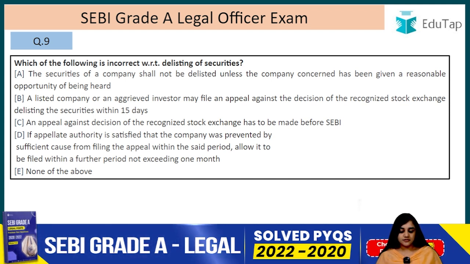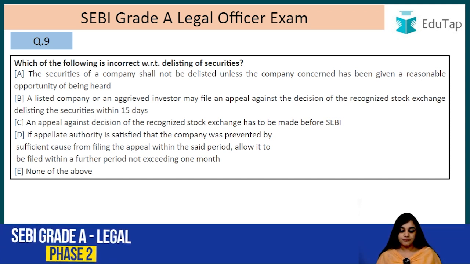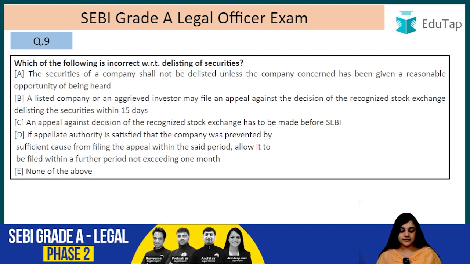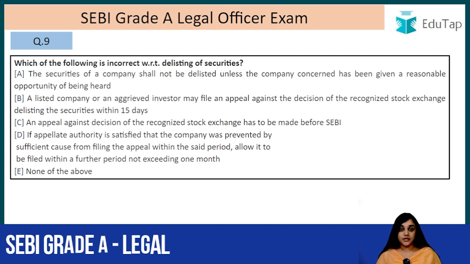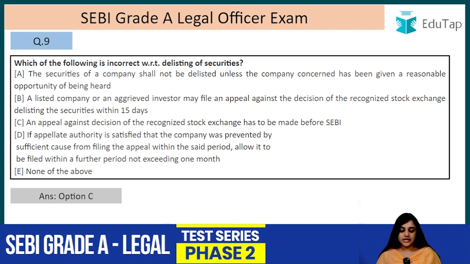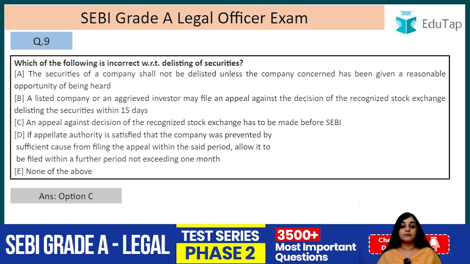An appeal against the decision of the recognized stock exchange has to be made before SEBI. If the appellate authority is satisfied that the company was prevented by sufficient cause from filing the appeal within the said period, it may allow it to be filed within a further period not exceeding 1 month. Or none of the above. So the answer to this question is C, that an appeal against the decision of the recognized stock exchange has to be made before SEBI.